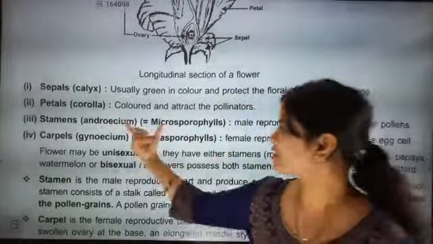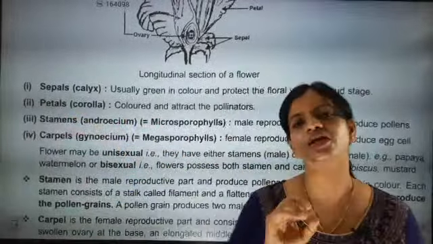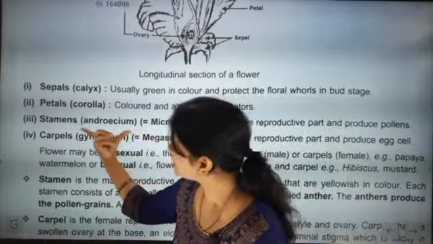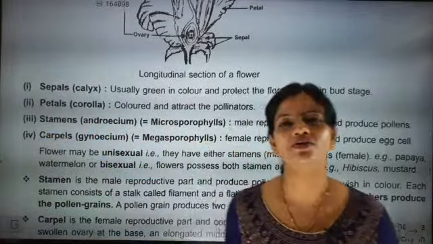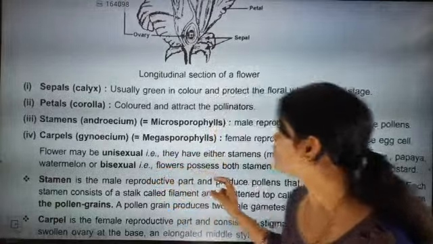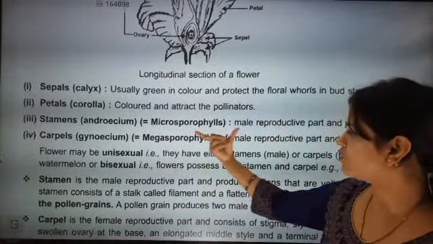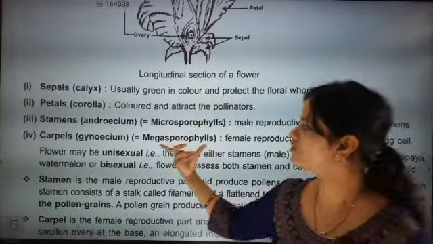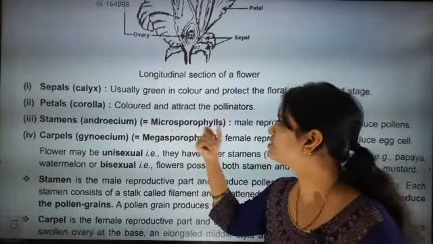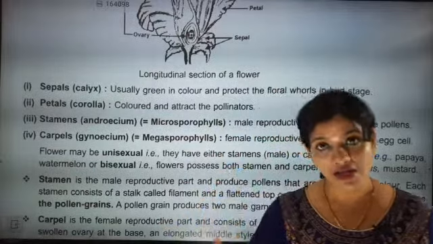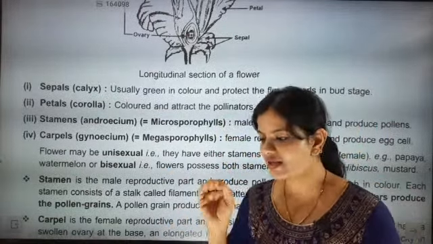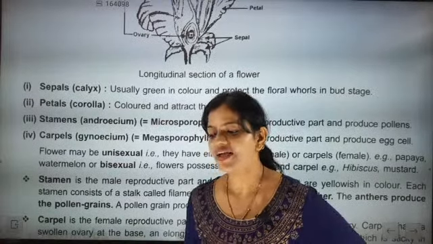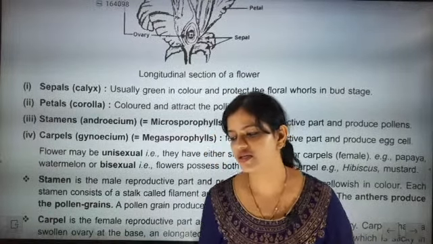Very good. So the stamen, what is its scientific name? Androsium. So this part is exactly called Androsium. Stamen's name is Androsium, and that is made of microsporophylls and megasporophylls. Microsporophylls are exactly meant to produce pollen. Yes beta, correct, that's it.